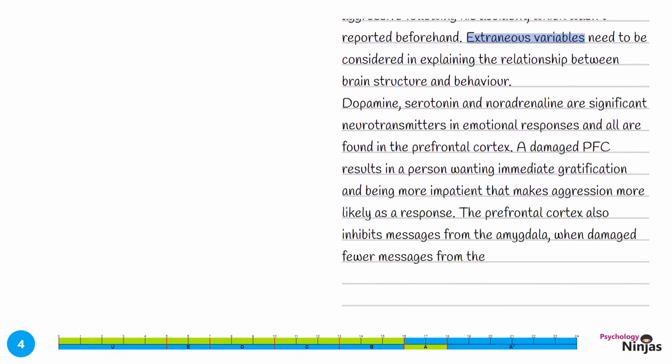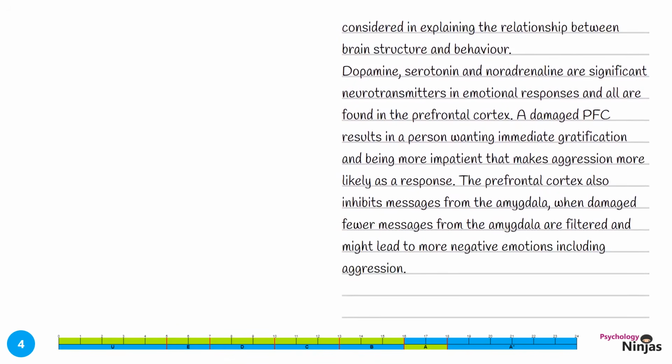Dopamine, serotonin and noradrenaline are significant neurotransmitters in emotional responses and are all found in the prefrontal cortex. A damaged PFC results in a person wanting immediate gratification and being more impatient, which makes aggression more likely as a response. The prefrontal cortex also inhibits messages from the amygdala. When damaged, fewer messages from the amygdala are filtered and might lead to more negative emotions, including aggression.